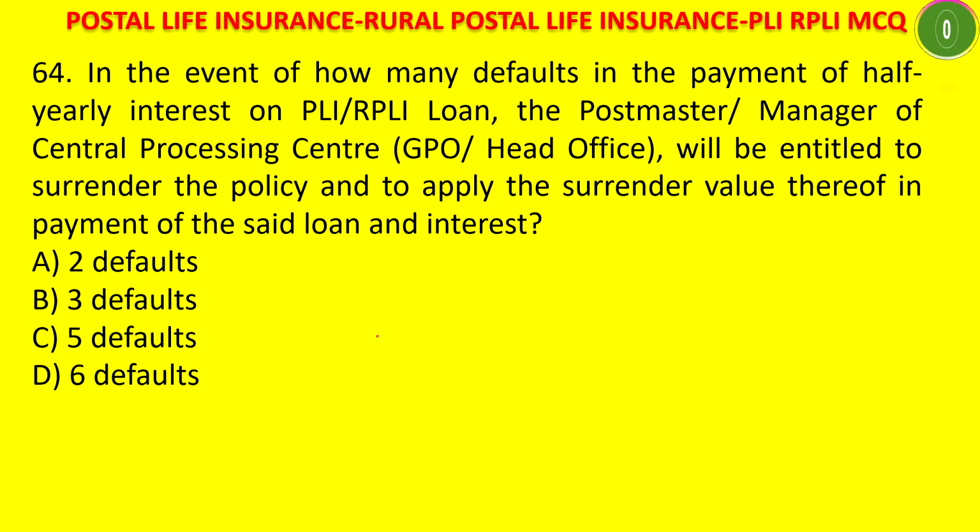Every customer who has taken the loan will have to pay the interest on the loan, as well as the repayment of the loan every half year. That means every 6 months he has to repay a certain loan amount that is decided. In such a case, the postmaster will be entitled to surrender the policy and apply the surrender value if the number of defaults is 3. If there are 3 defaults, then auto surrender can be populated.